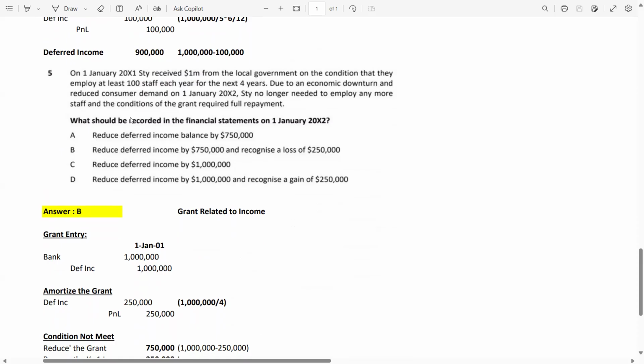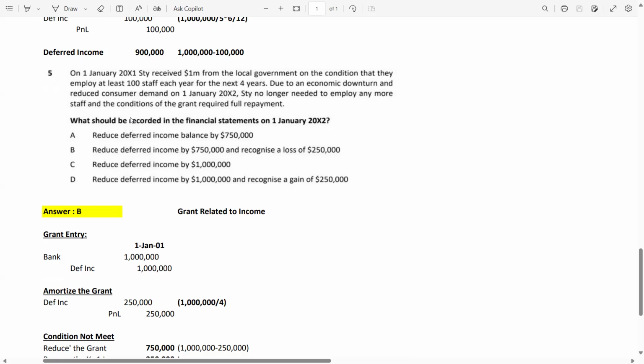So there is a condition of the government that the staff continue, at least 100, meaning it should not be less than 100, it can be more than 100. At least 100 staff each year for the next 4 years. So this is not a single condition, there are 3 conditions.